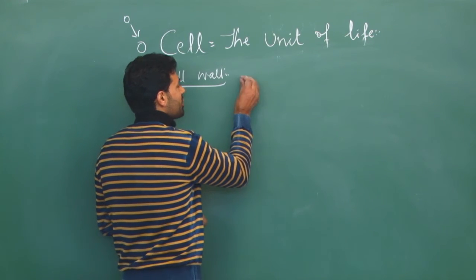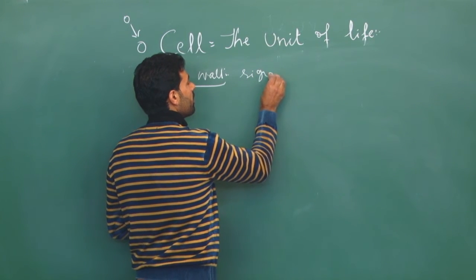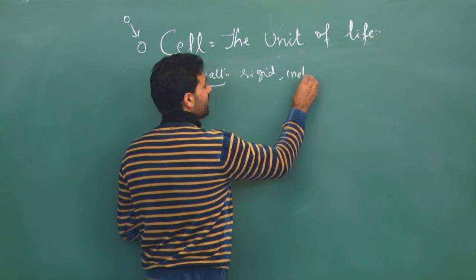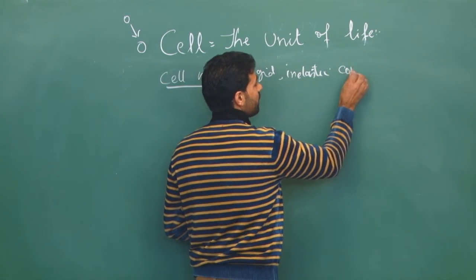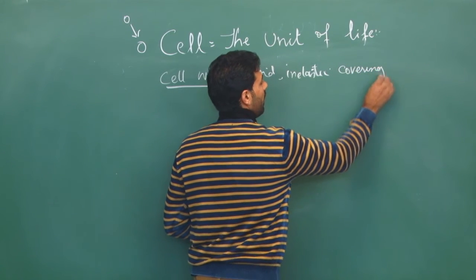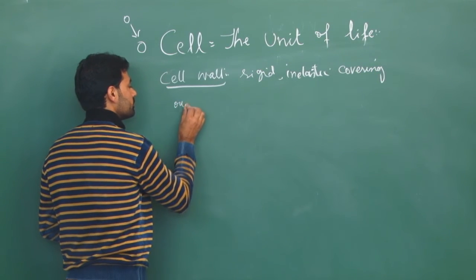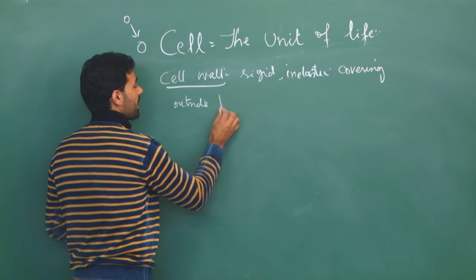So what is the cell wall? The cell wall is a rigid, inelastic covering outside the plasma membrane.